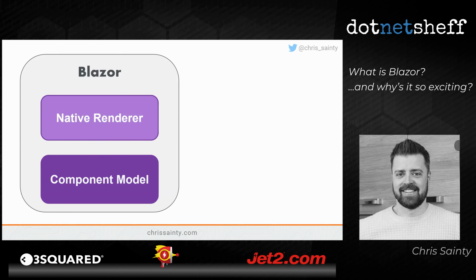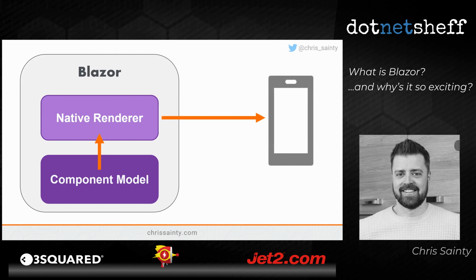We could swap the web renderer for a different type of renderer, something that knows how to render native UI for mobile apps, for example. Again, we can pass those same UI changes to that renderer, and it could possibly render a native mobile app. More on that later.